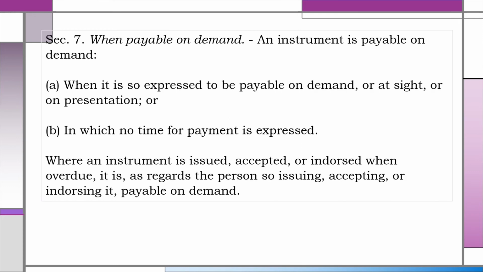Section 7. When payable on demand. An instrument is payable on demand: A. When it is so expressed to be payable on demand, or at sight, or on presentation, or B. In which no time for payment is expressed. Where an instrument is issued, accepted, or endorsed when overdue, it is, as regards the person so issuing, accepting, or endorsing it, payable on demand.